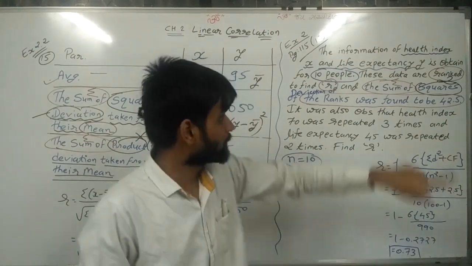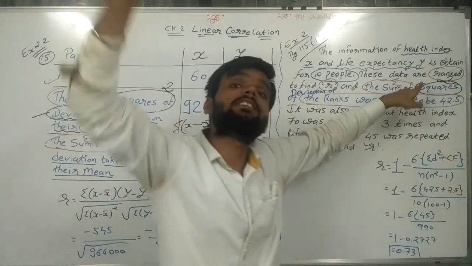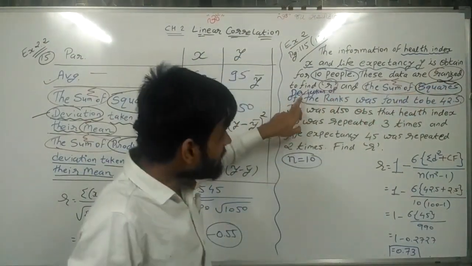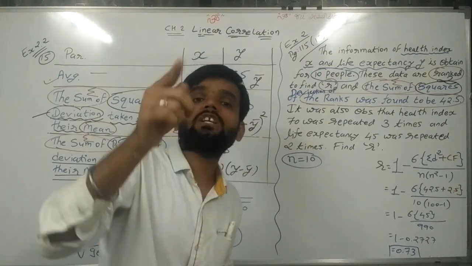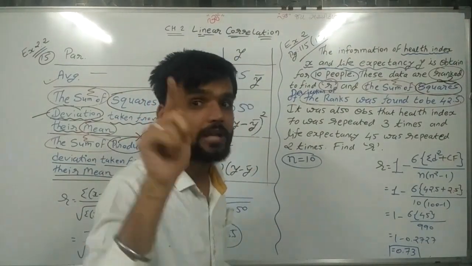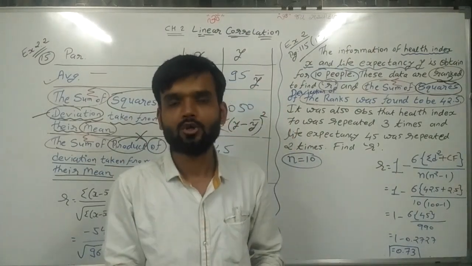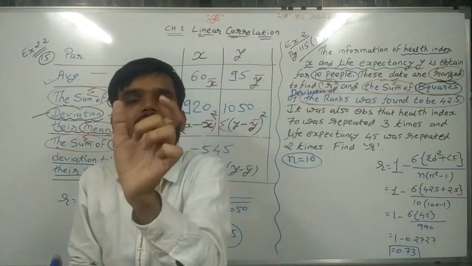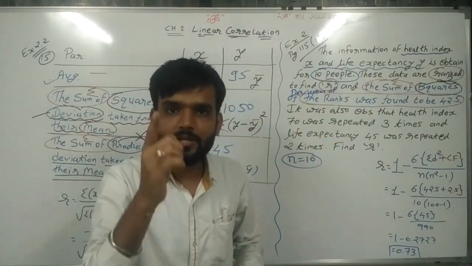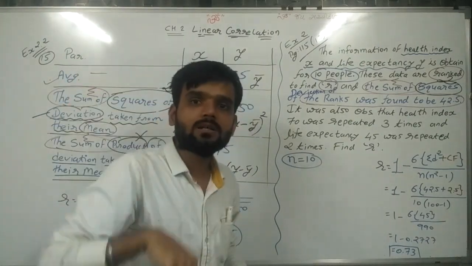So try to understand. The sum of means sigma, square of means raised to 2, deviation of the ranks. Now rank means what? Rank of x and rank of y. So deviation of ranks means rx minus ry, and their square and their sigma.